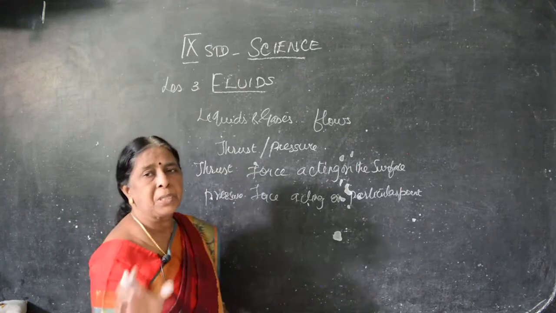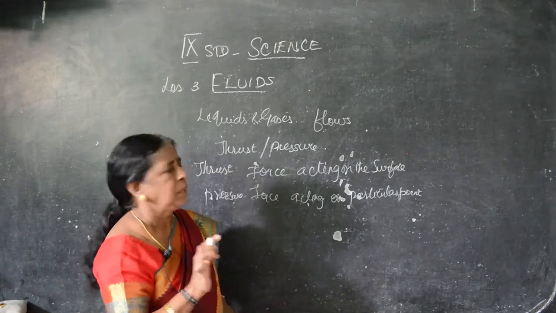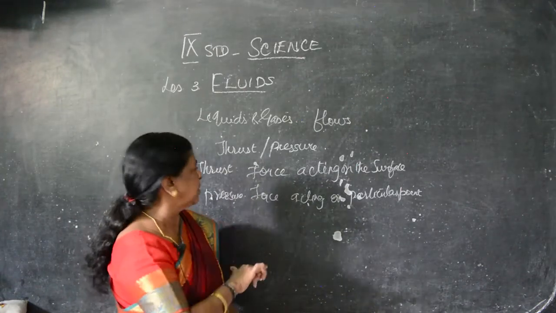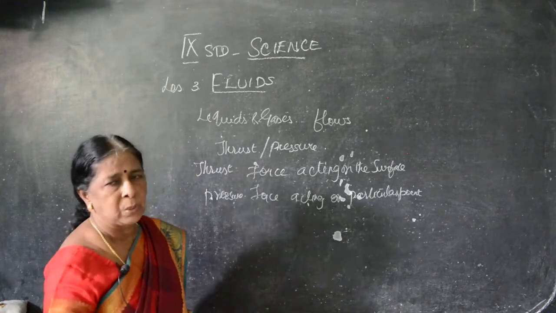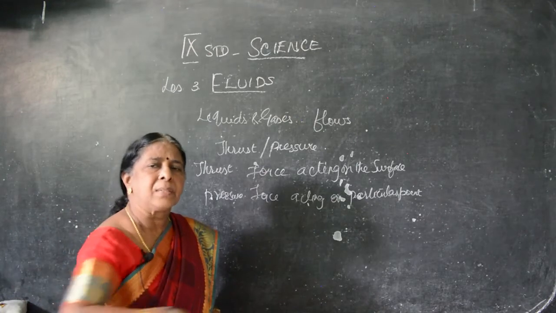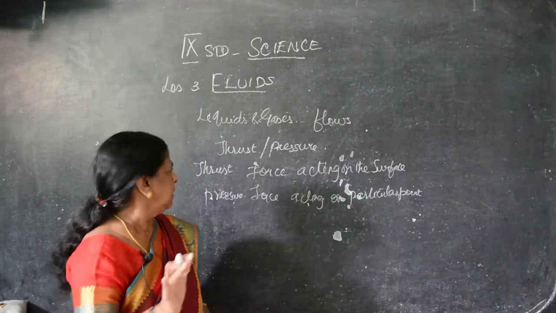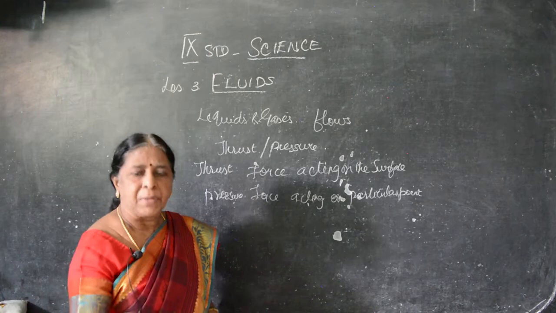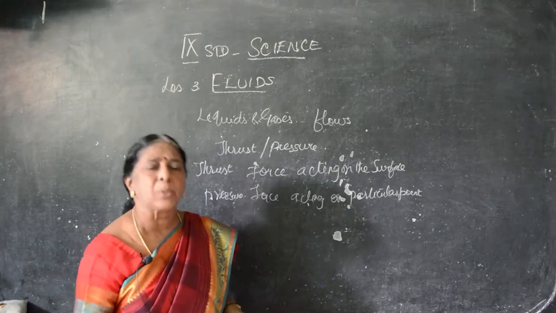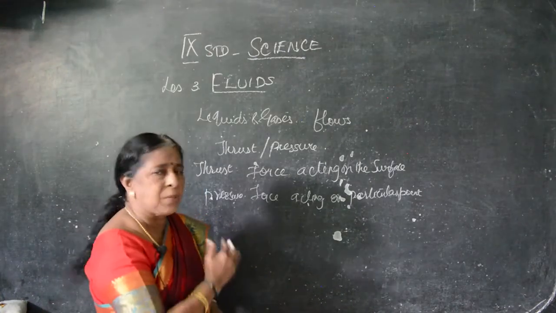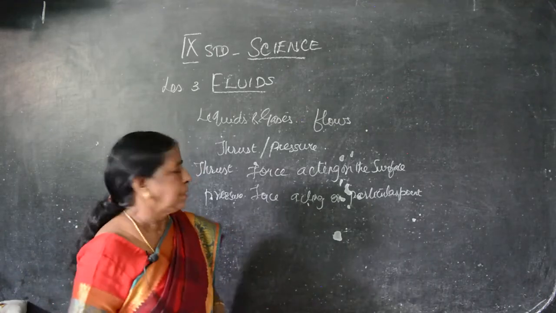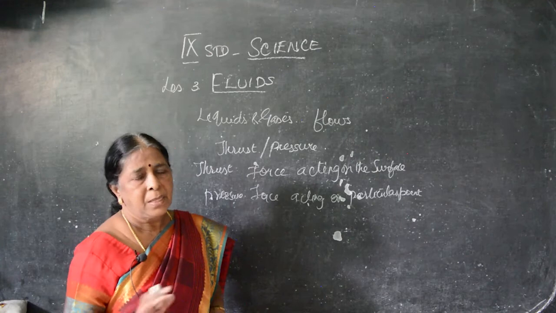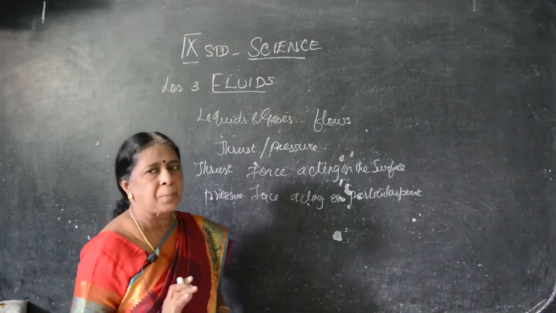Now children, have you got an idea what is thrust and what is pressure? Either thrust or pressure, both are external forces only. The external force acting on the entire surface is known as thrust. For example, if I am standing in one place and the force acts only on this place, that is known as pressure. If it acts on the entire classroom, that is thrust. Clear? You've got the difference between thrust and pressure.